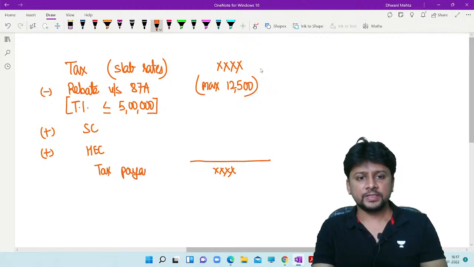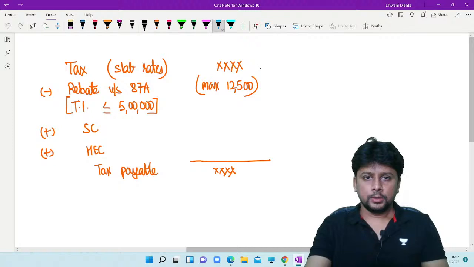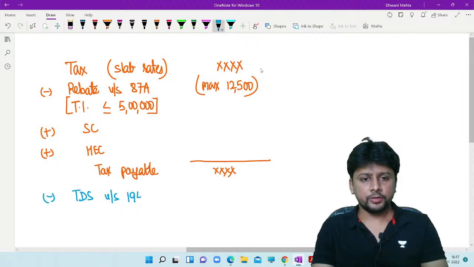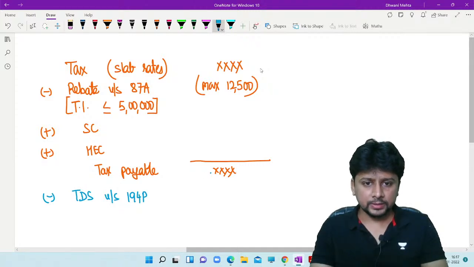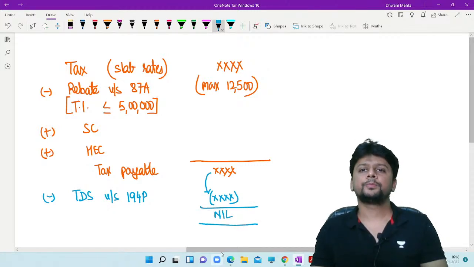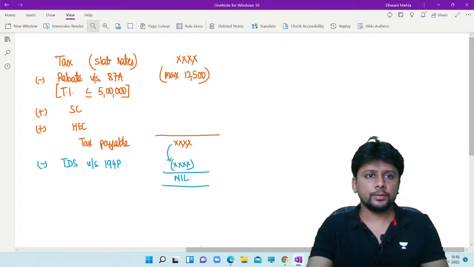And that specified bank is supposed to deduct this amount. TDS under section 194P is supposed to be this amount of TDS. Obviously, the final tax liability is going to be 0. This is the entire calculation. Have a glance.